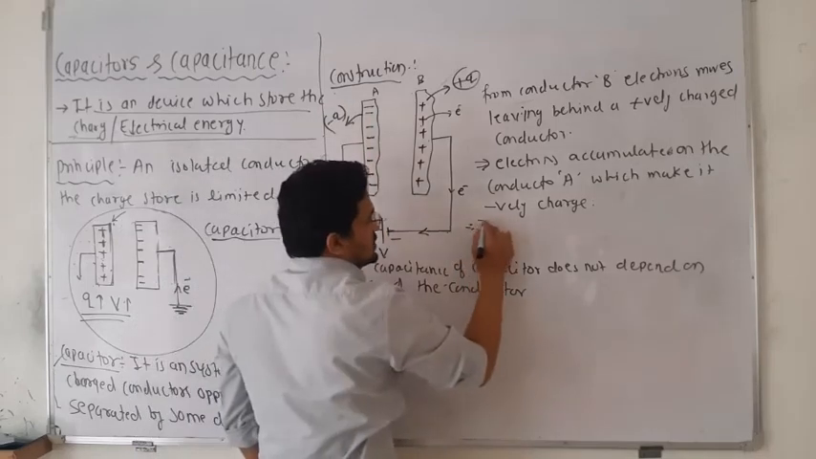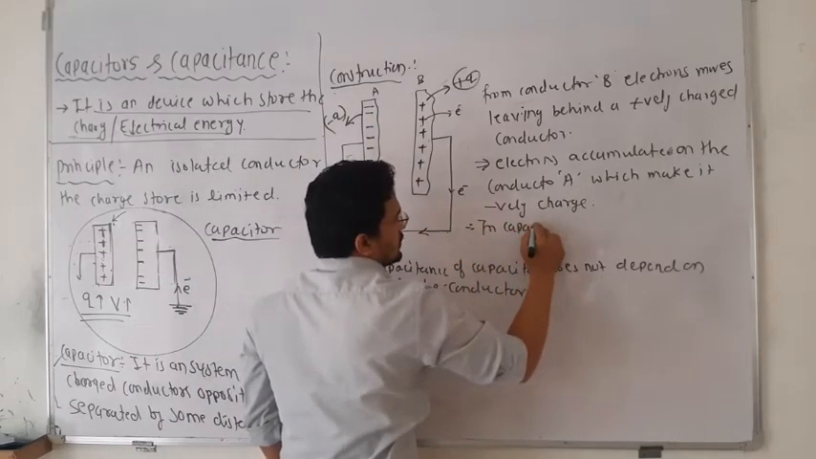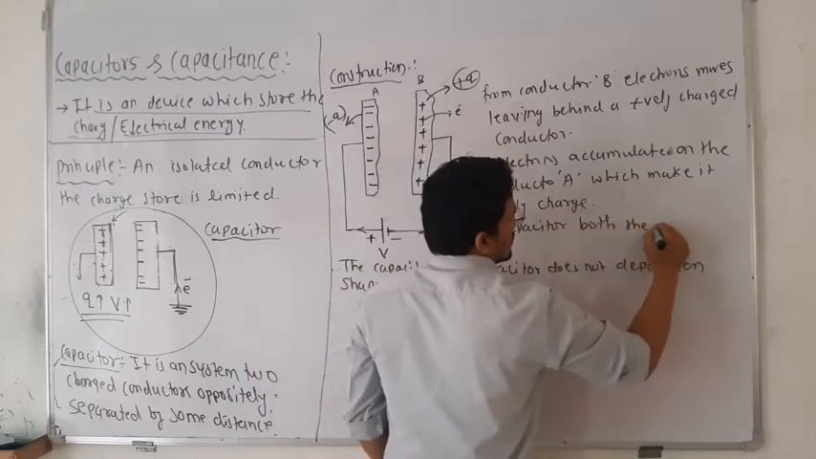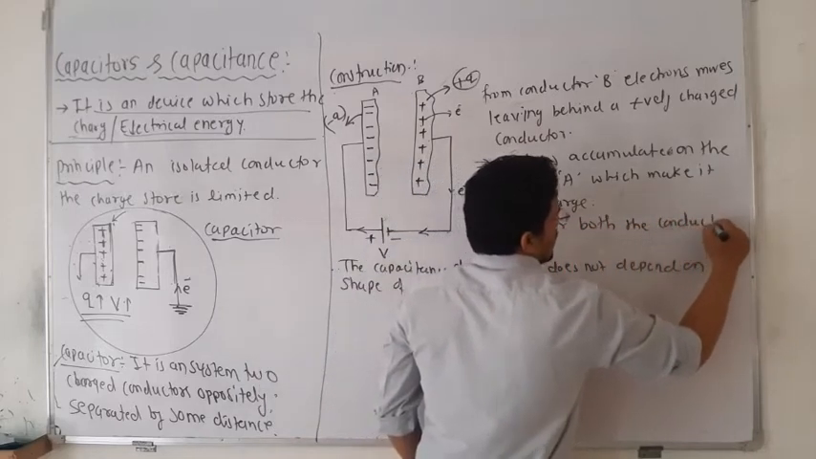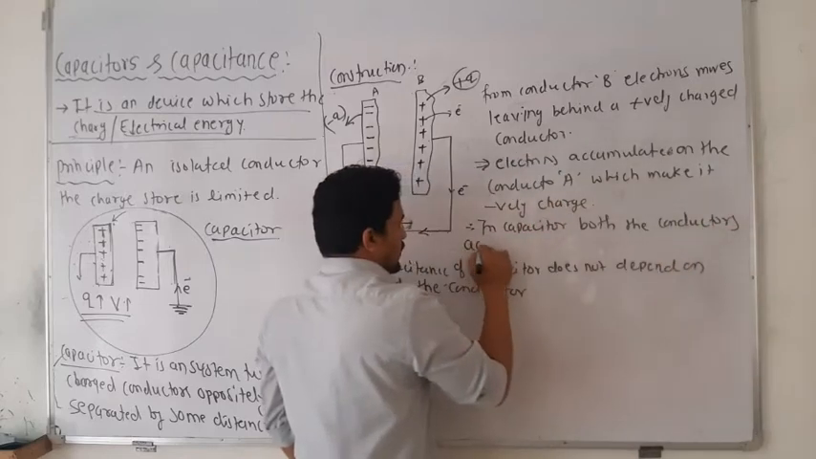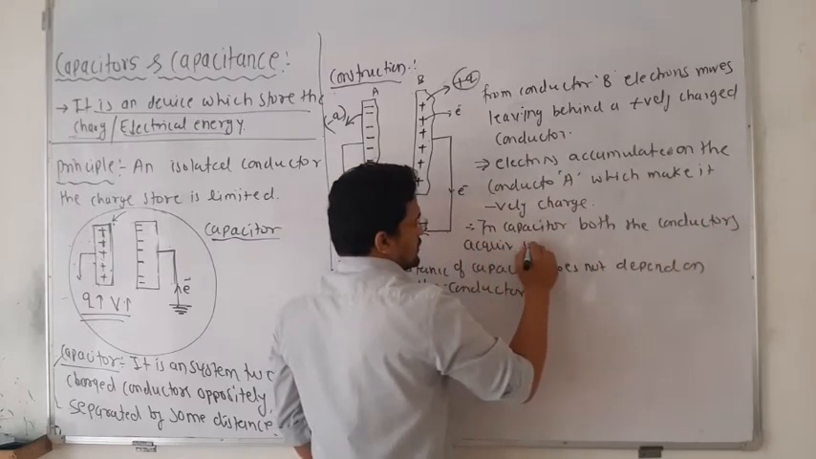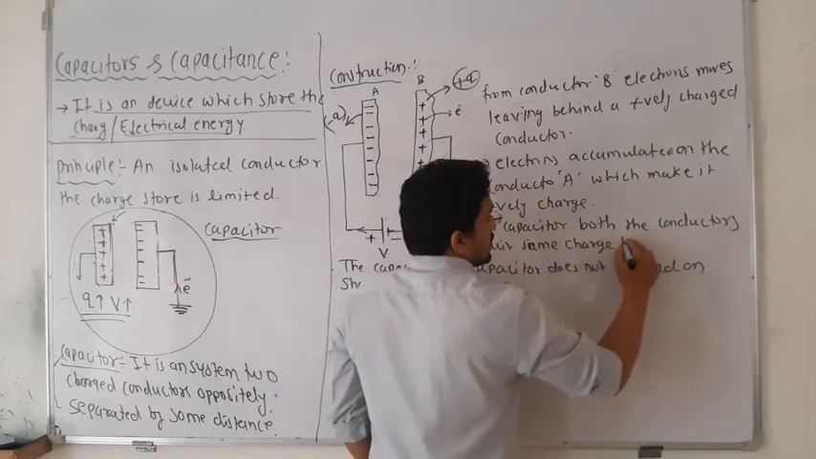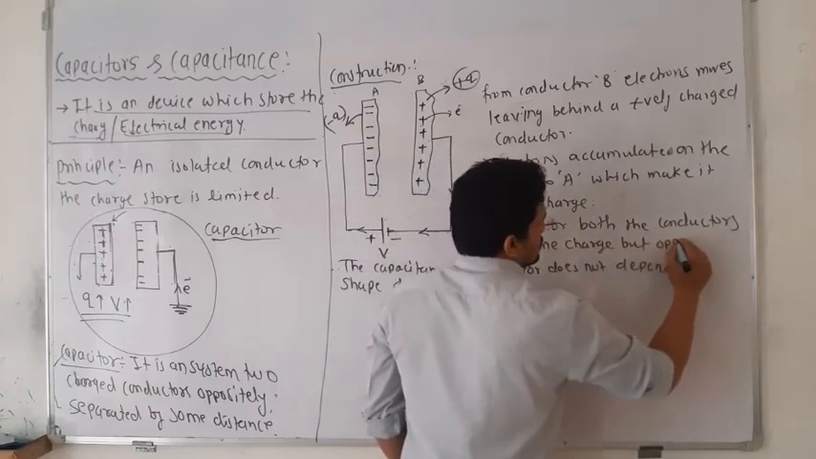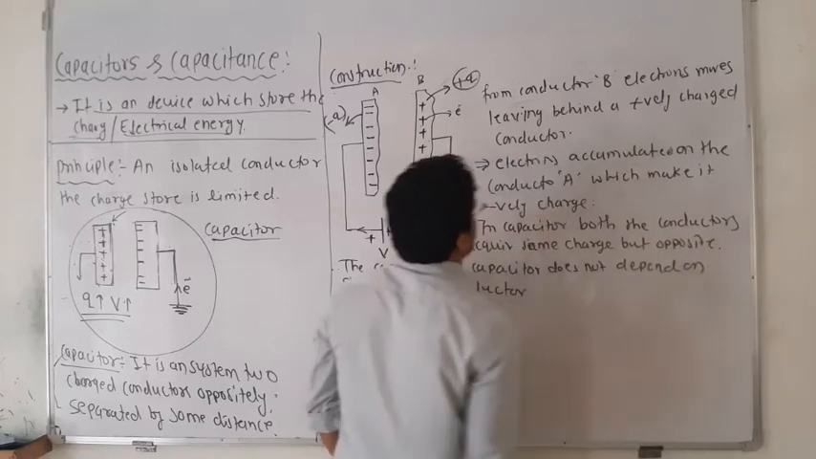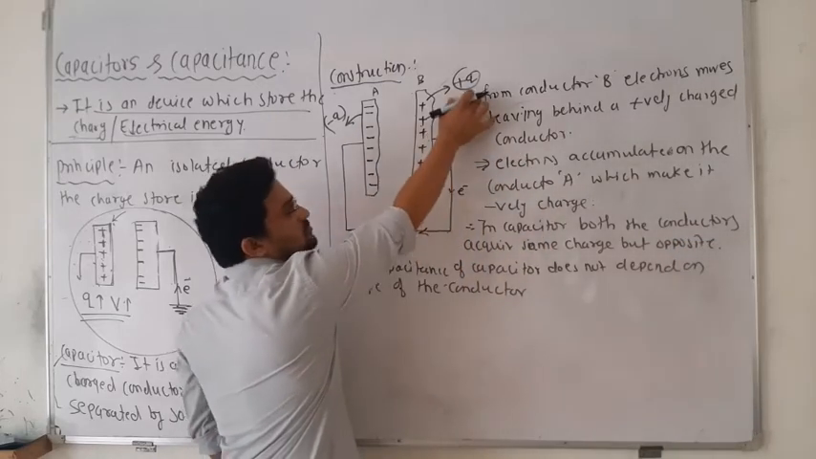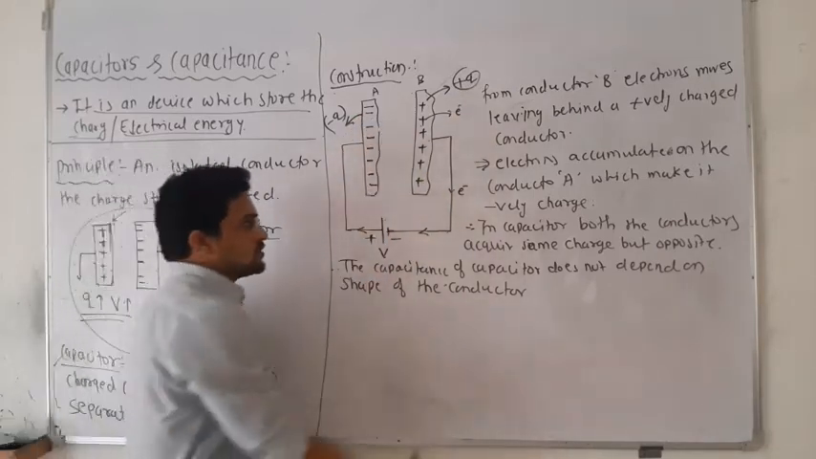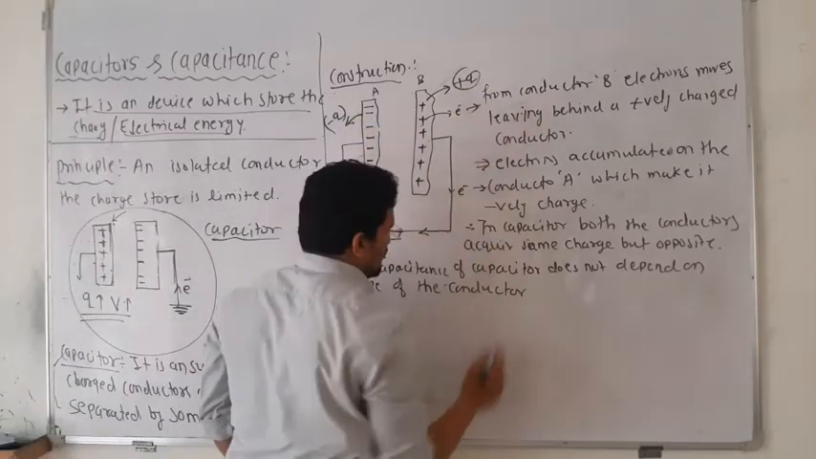So in a capacitor, both the plates, both the conductors, acquire the same charge but opposite. If it is minus 6 coulomb, then the other becomes plus 6 coulomb. If it is plus 3 coulomb, it becomes minus 3 coulomb. These are some points you have to remember.